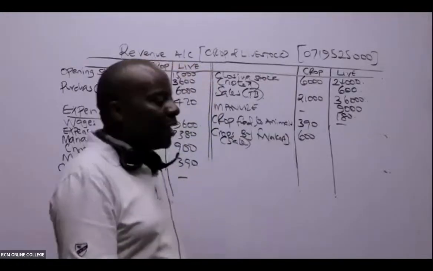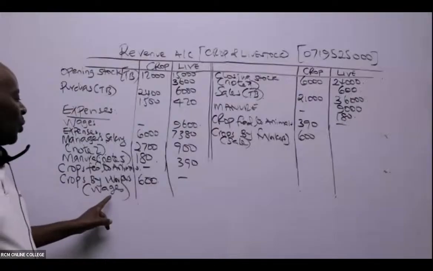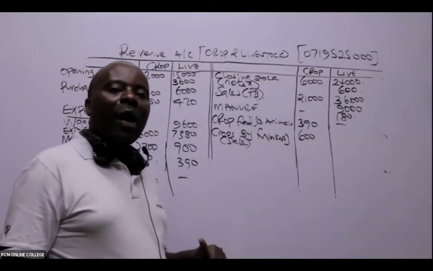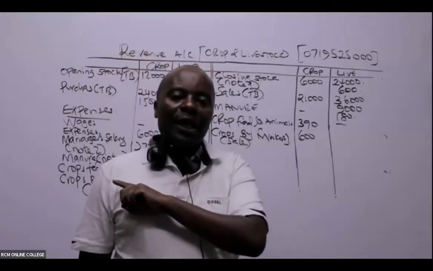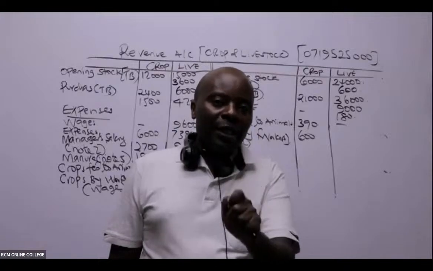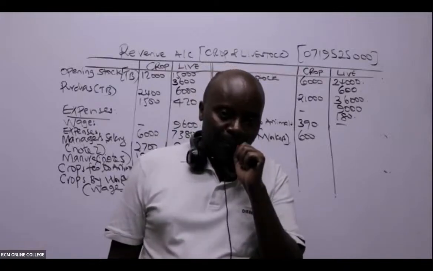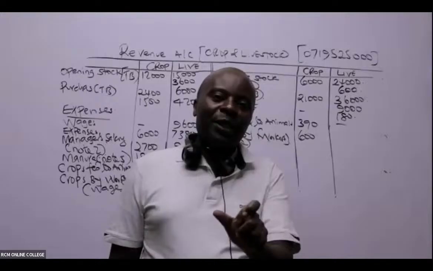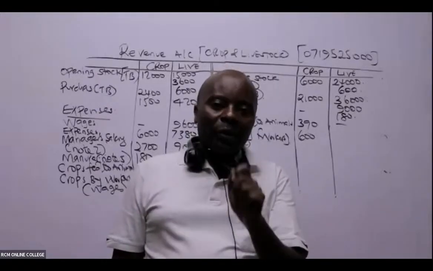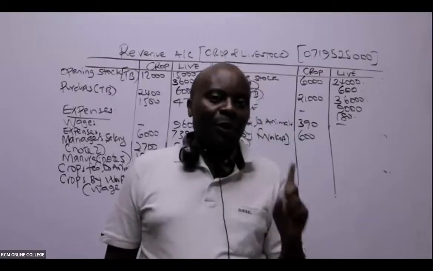So on this side, I'm going to have what here? I'm going to have wages here, debited. Even if they took this for free, I will still debit this account with that 600. Why? Because I would consider it a donation. And remember, all donations, according to our accounting standards, are normally accounted for as expenses.